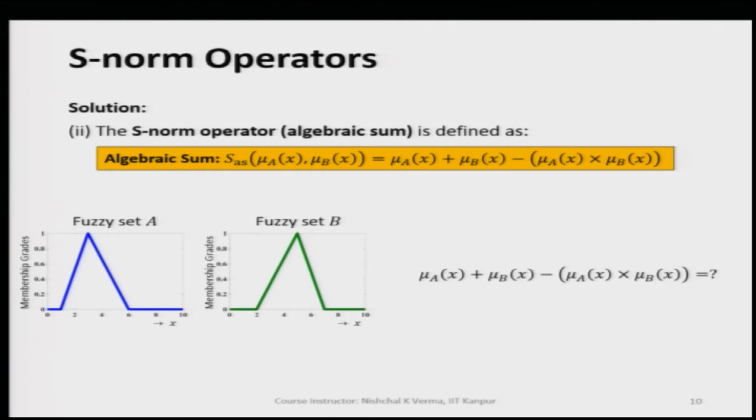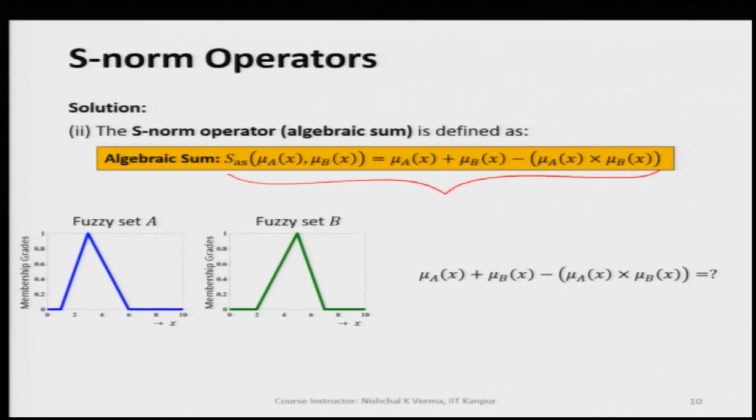When we apply this formula for the algebraic sum, we are interested in finding the algebraic sum of the membership values mu A of x and mu B of x. We first add them together and then subtract the multiplication of these two.